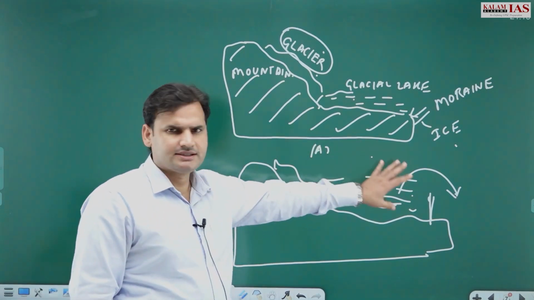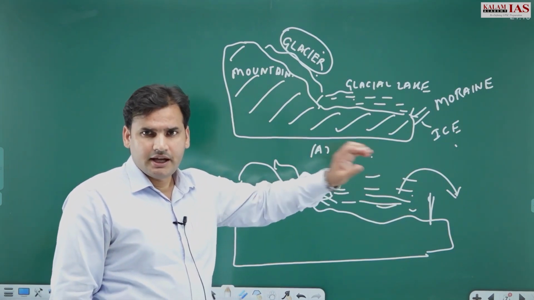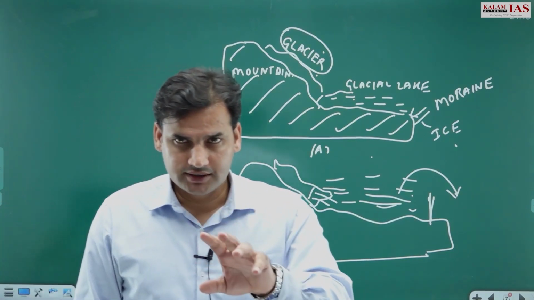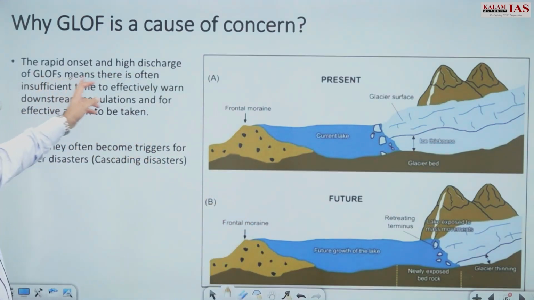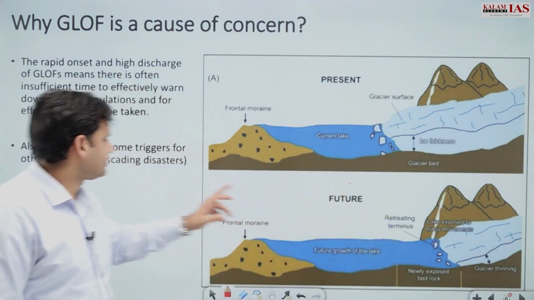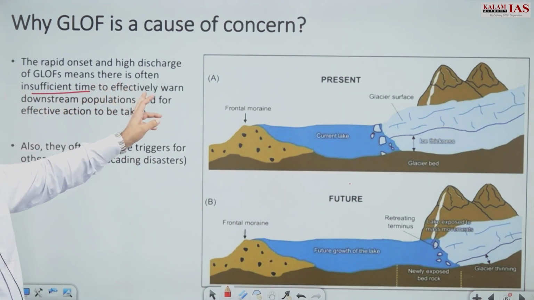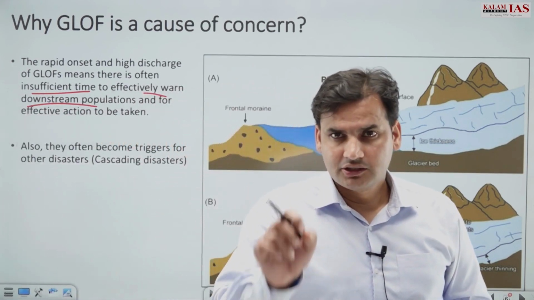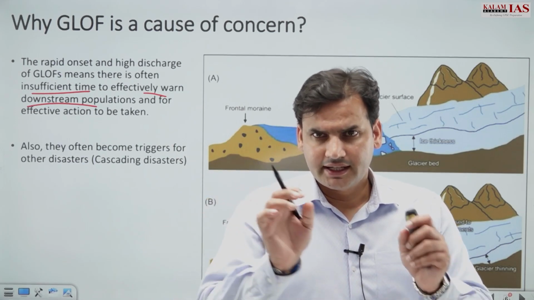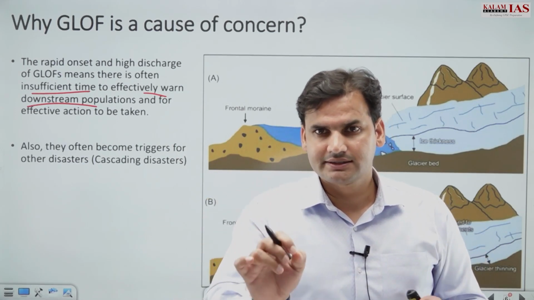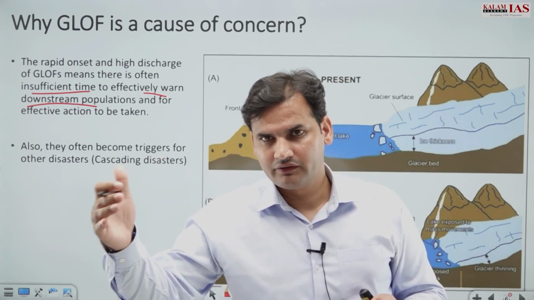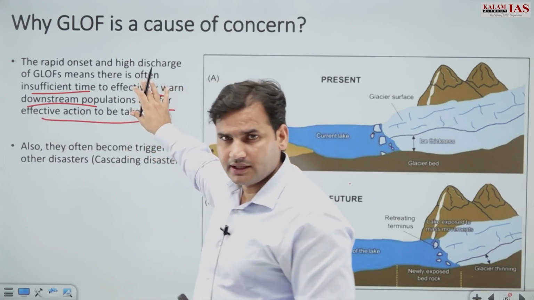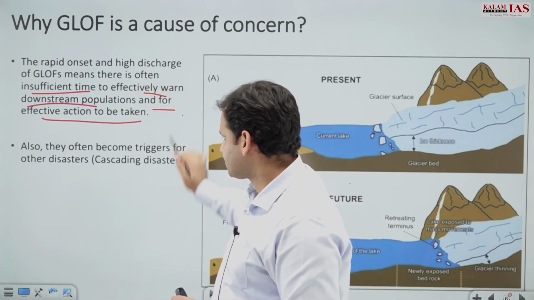And there are several reasons for it. We will see this. And why is this GLOF a cause of concern? This GLOF is a cause of concern because it gives no time. Authorities or the communities have insufficient time to effectively deal with this, because warning time is very less. It happens all of a sudden. And one of the reasons is cloudburst, or cloudburst की वजह से we have flash floods. So effective action के लिए we require some time. So that is a cause of concern.